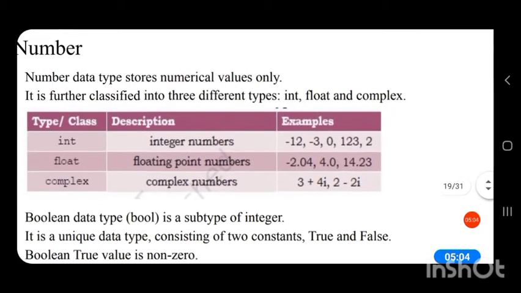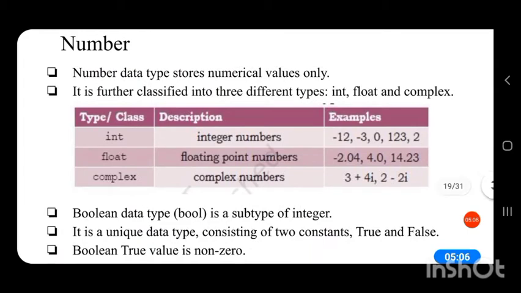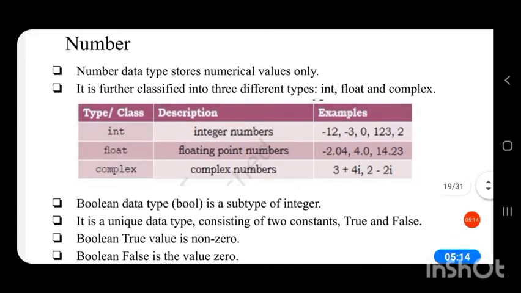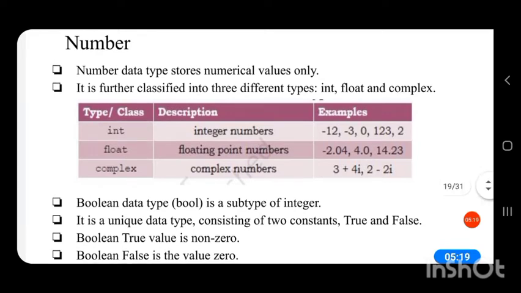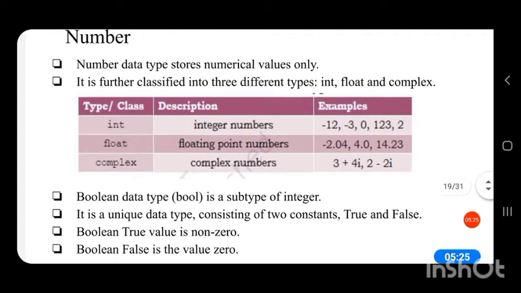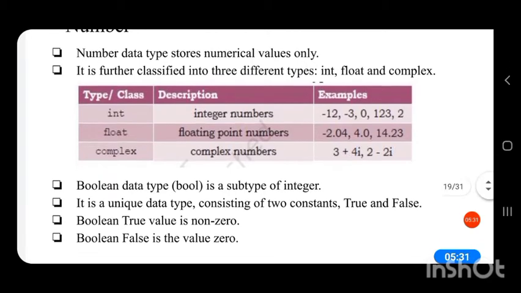Such numbers are represented by the data type complex. So integer numbers are represented by int data type, floating point numbers by float data type, and complex numbers by complex data type.